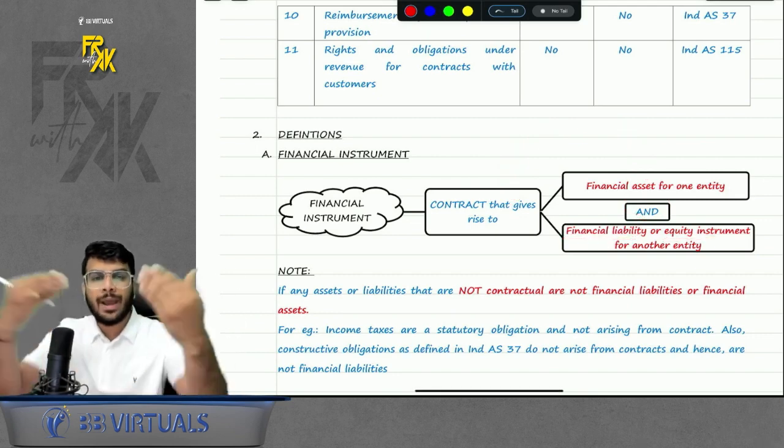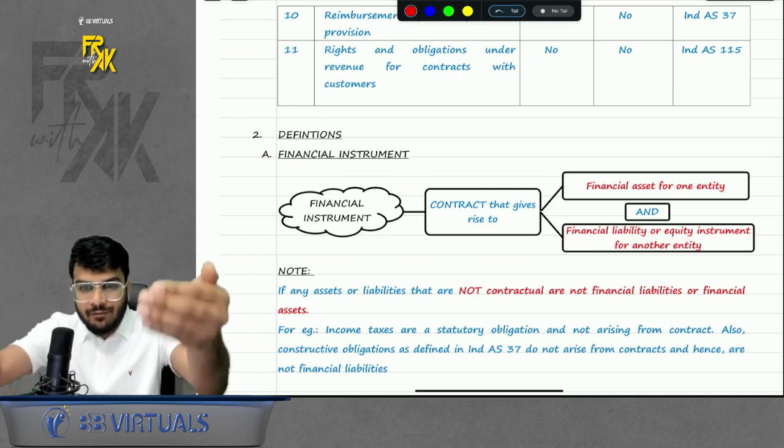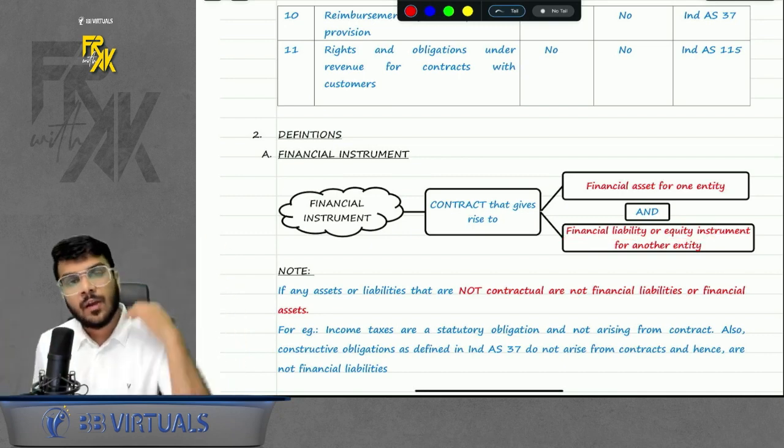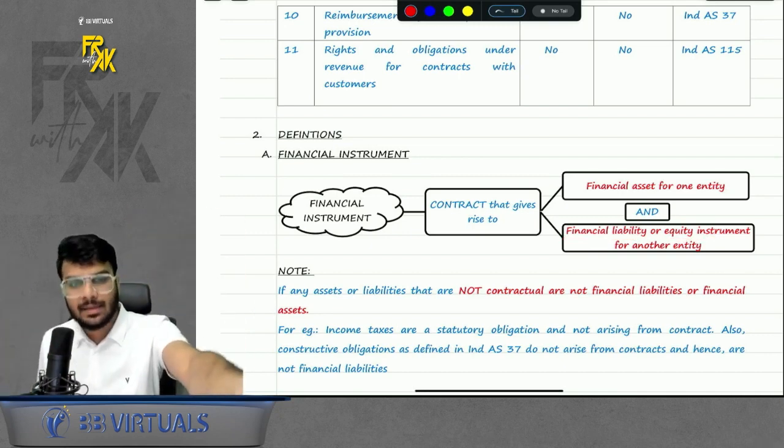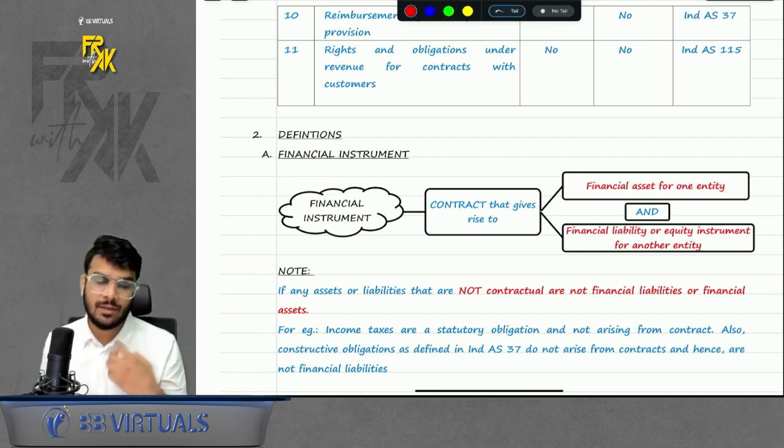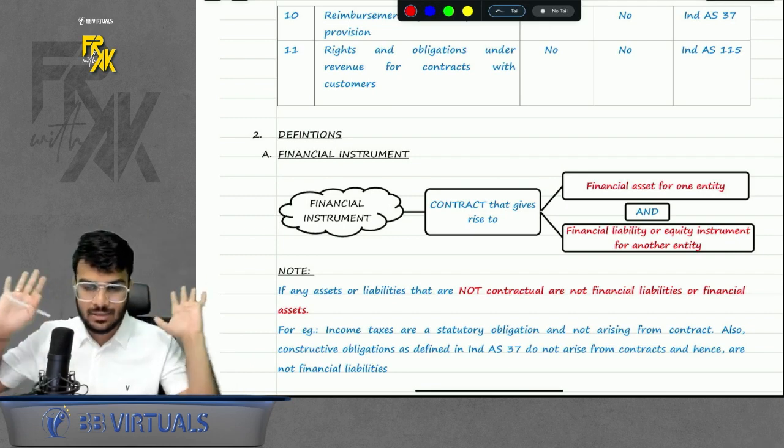That means if you and me enter into a contract, when will our contract be a financial instrument? When for you it is a financial asset and for me it is a financial liability or equity. Then only this contract will be a financial instrument.